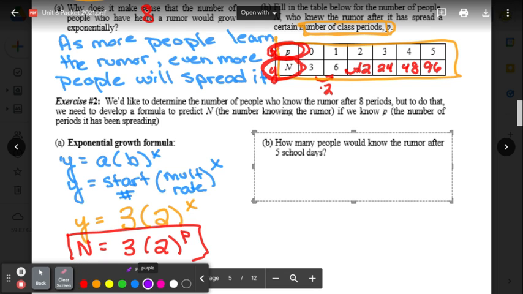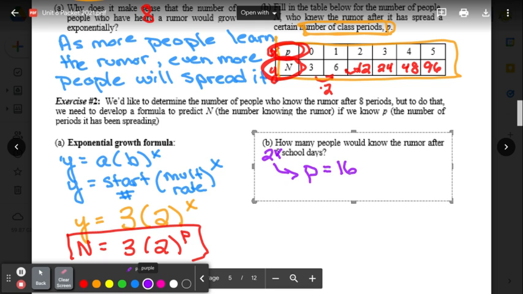So part B, your packet says how many people would know the rumor after 5 school days? I want to change that to 2 school days. So over in your Edpuzzle question, I want you to answer, in 2 school days, how many class periods do we have? So in 2 school days, there's 8 periods each day, so we're going to go with 16. If you had put 18, like counting lunch as a period, that's fine. But for this, we're going to go with 16.